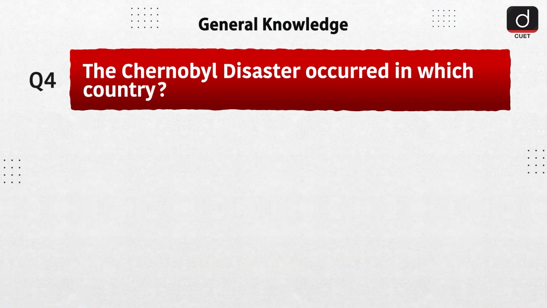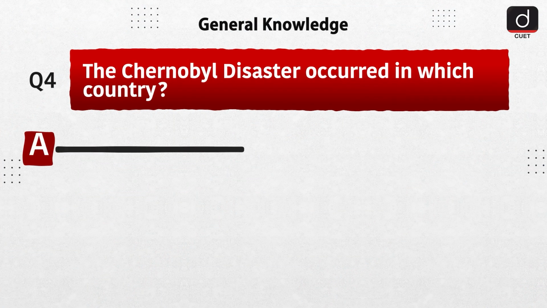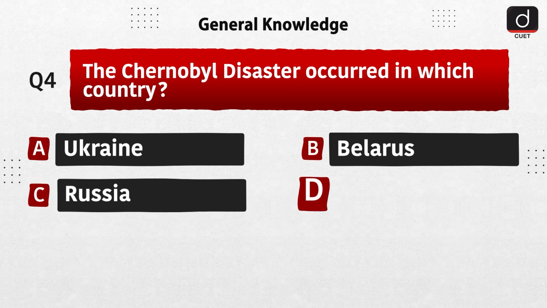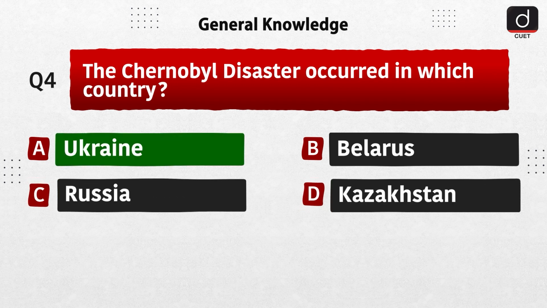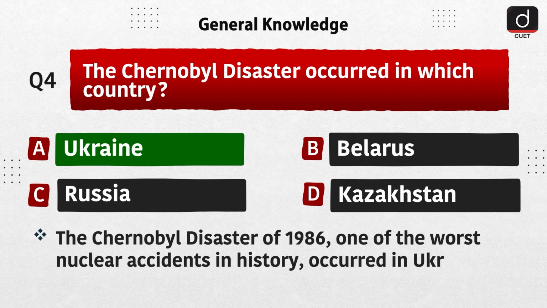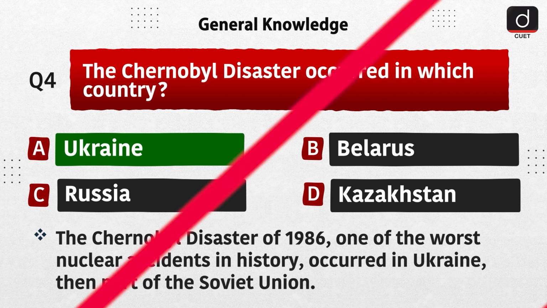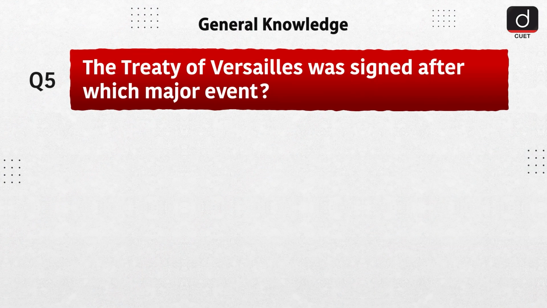Next, the Chernobyl disaster occurred in which country? Option A, Ukraine. Option B, Belarus. Option C, Russia. Option D, Kazakhstan. The correct answer is option A, Ukraine. The Chernobyl disaster of 1986, one of the worst nuclear accidents in history, occurred in Ukraine, then part of the Soviet Union.